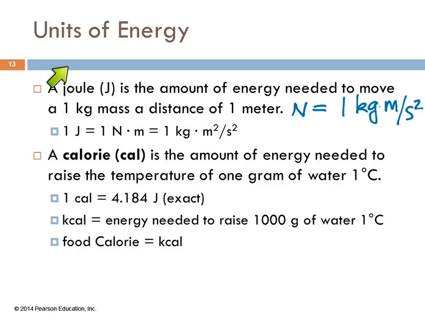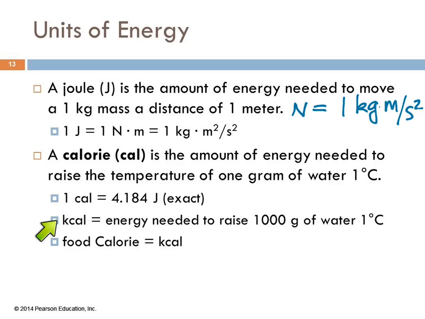So we do use joules in chemistry. We also use calories. You're probably more familiar with calories. A calorie is the amount of energy needed to raise the temperature of 1 gram of water by 1 degree Celsius. A calorie is exactly 4.184 joules. That's a good relationship to know. These are metric units, so we can use prefixes with them.